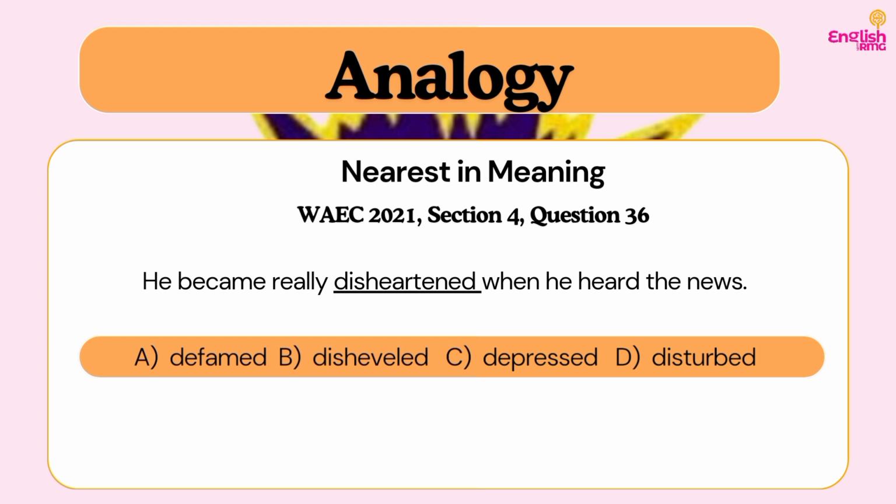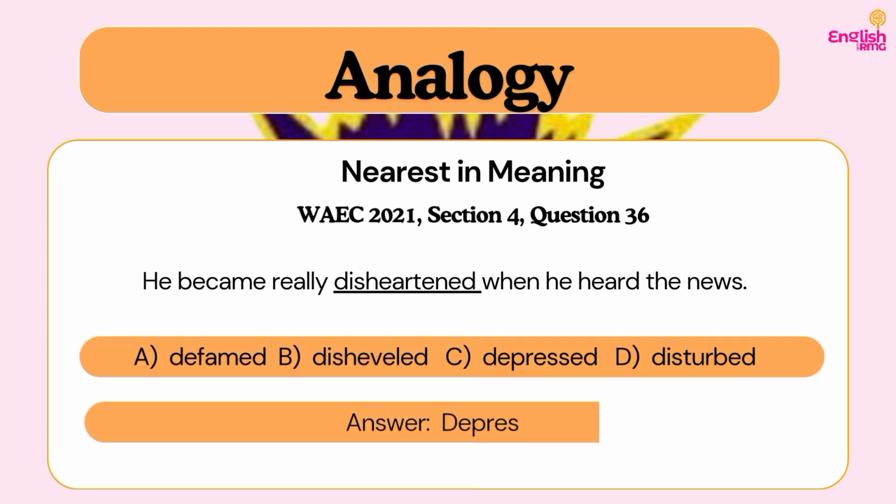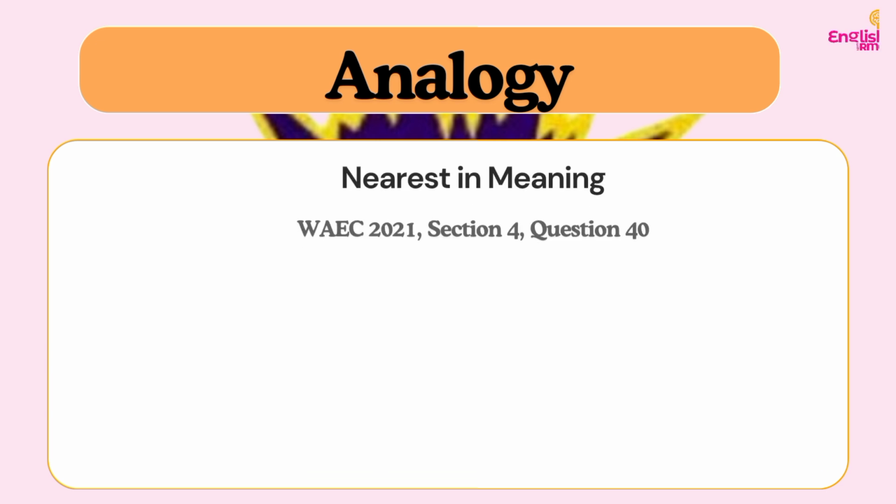I hope you understand how I'm able to get my answer and delete the option that wants to look like the correct answer but is not. Do you understand? So our answer is what? C, depressed. Please, if anything is unclear to you, you can let me know in the comment section and I will be glad to give you more clarity.